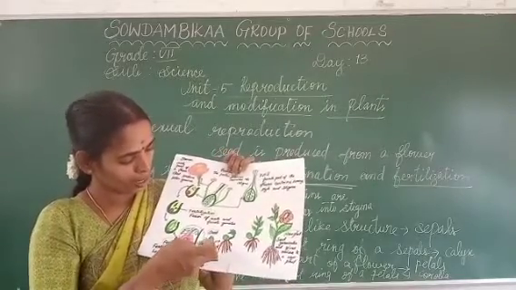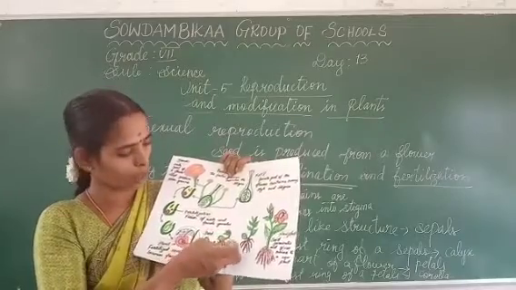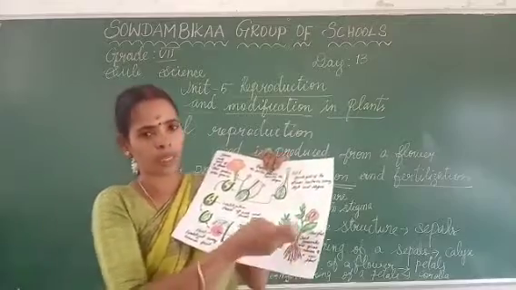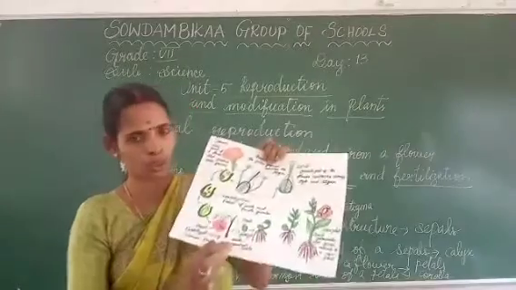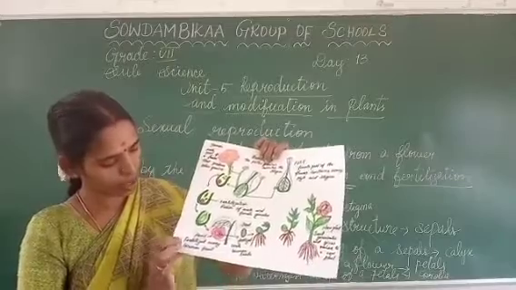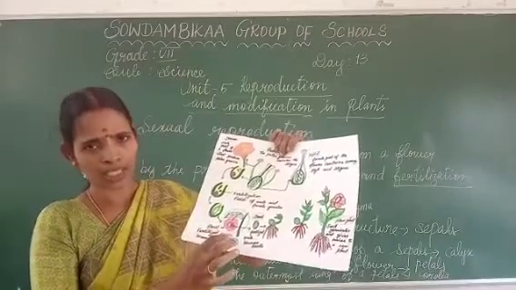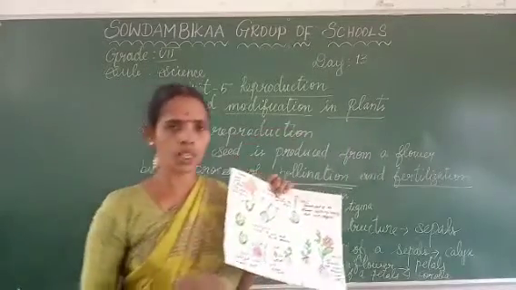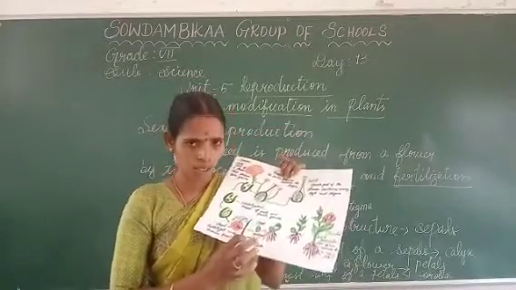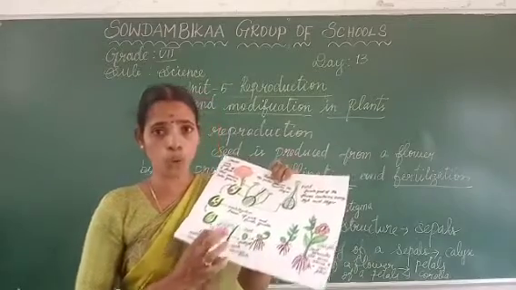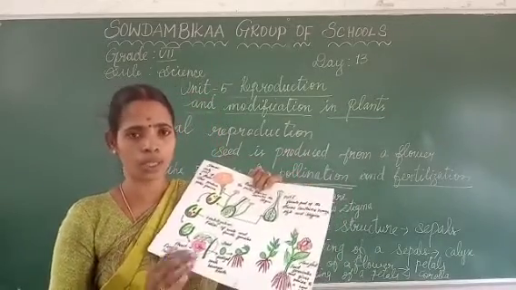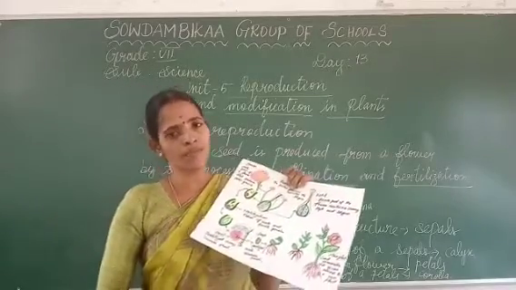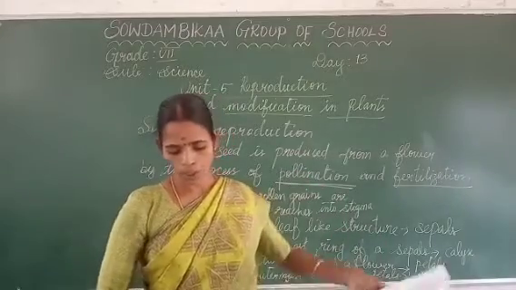See, this is a seed. From the seed the new plant will come out. How it grows, how the new plant comes out from the seeds, we can see through the picture. Are we clear about this? The fertilized ovary becomes a fruit. The fertilized ovule becomes a seed. Are we clear about this? Shall we go to the next one?